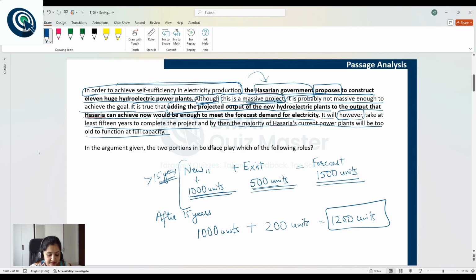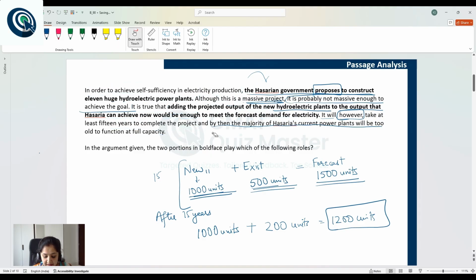So here you can see, and let me remove these annotations. Here you can see that the author presents a proposal that has been given by the government to achieve a certain target. The author has a mixed opinion about it. The author is evaluating that proposal and sharing their opinion.